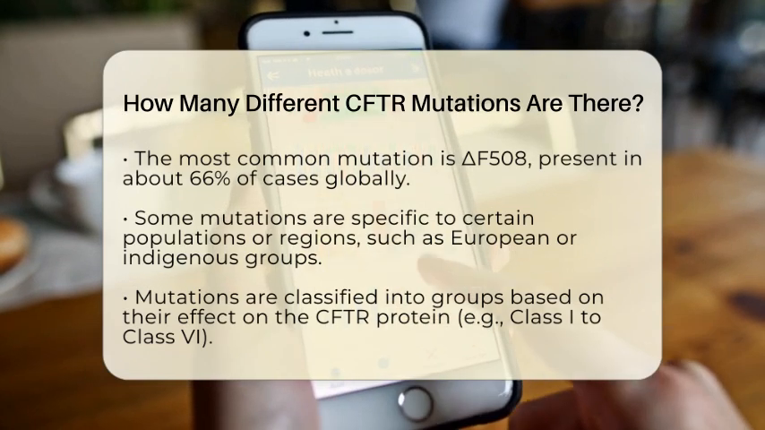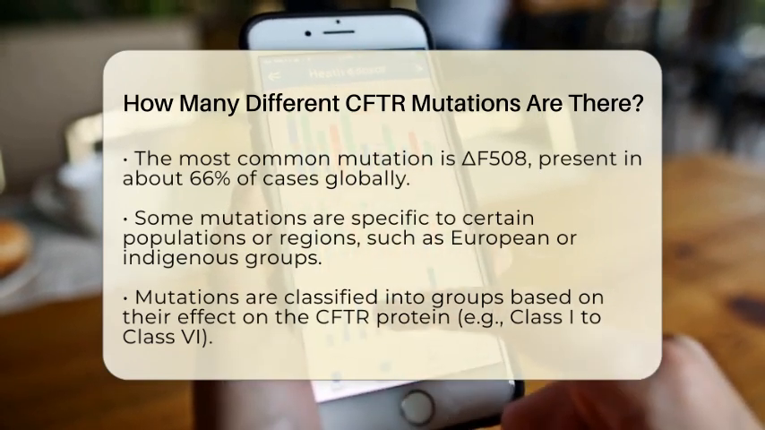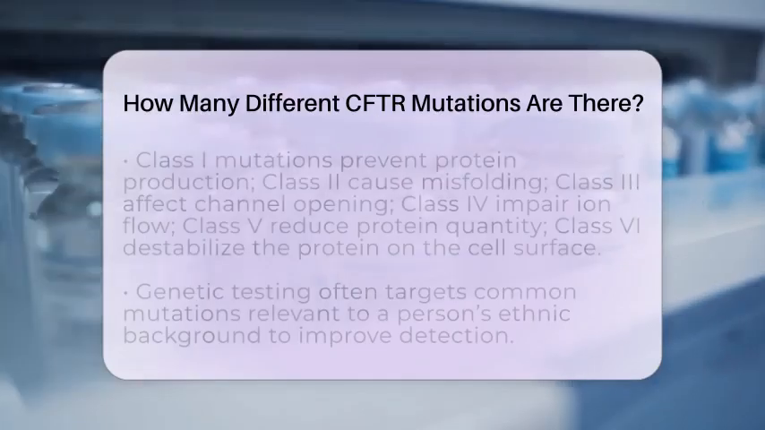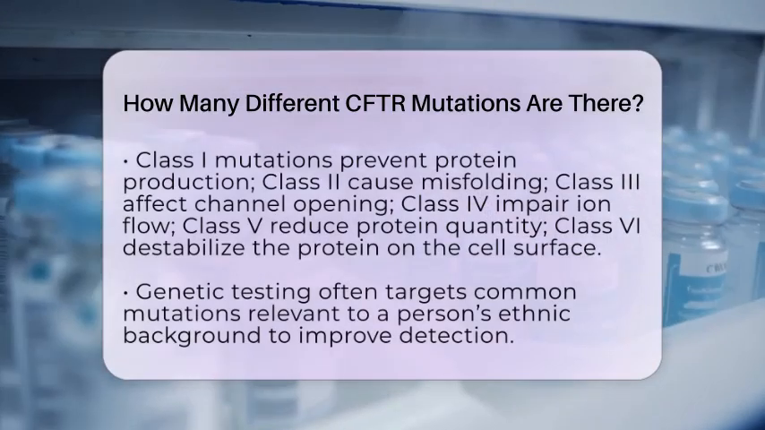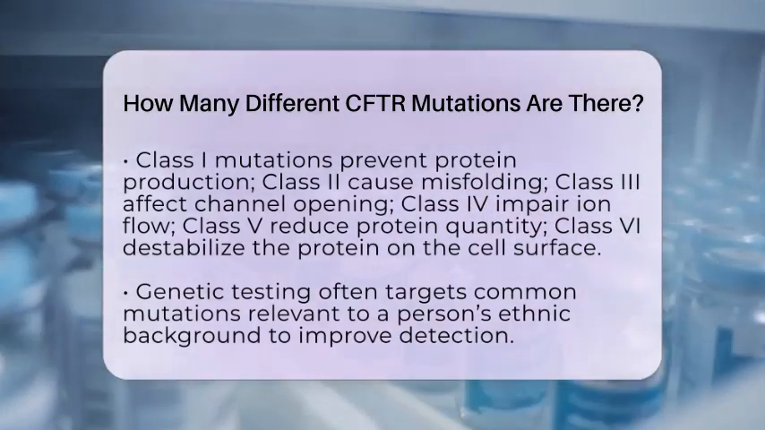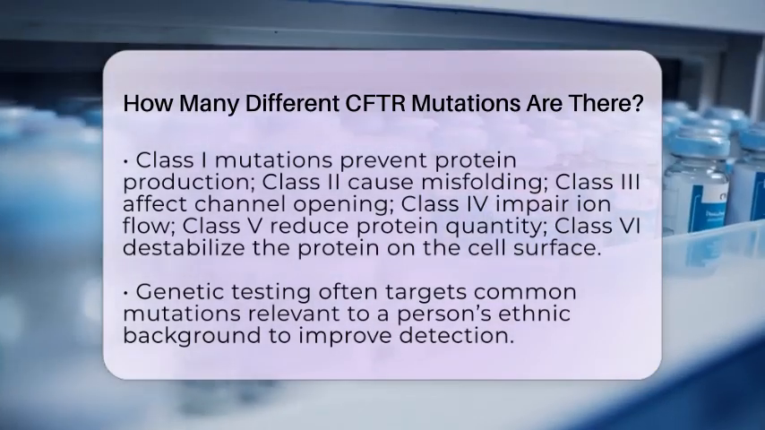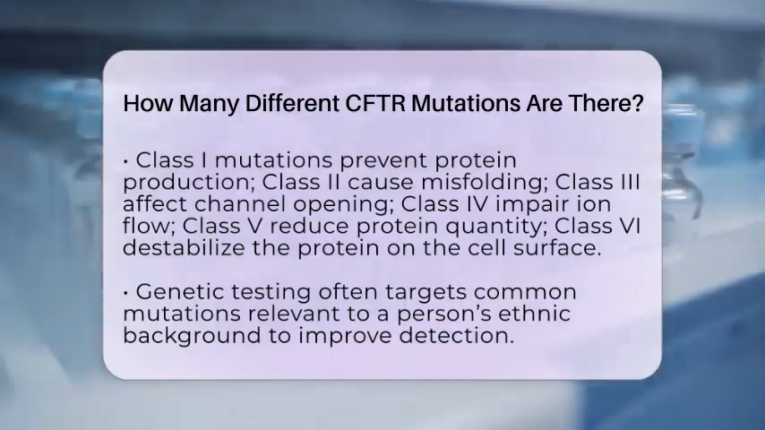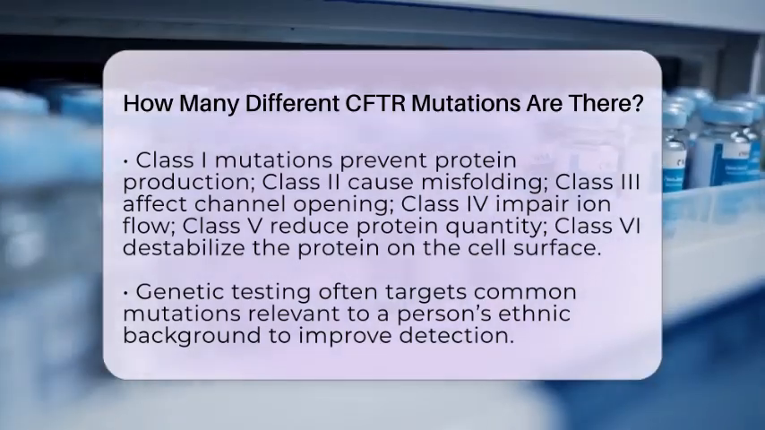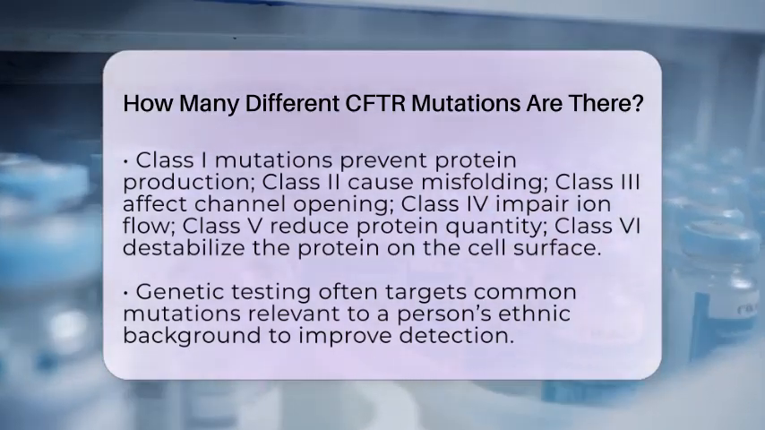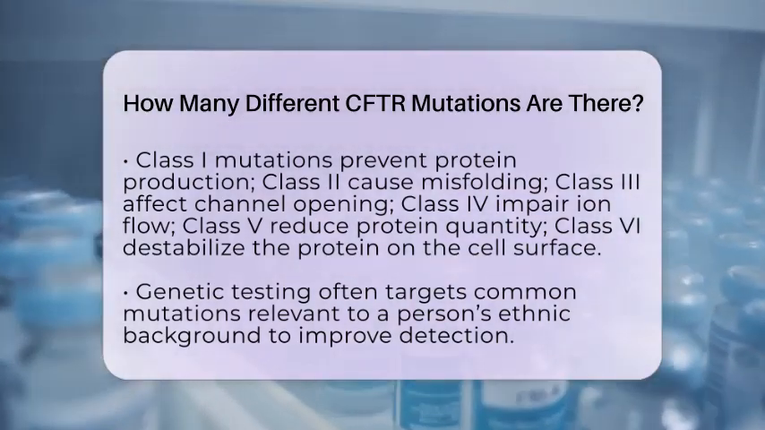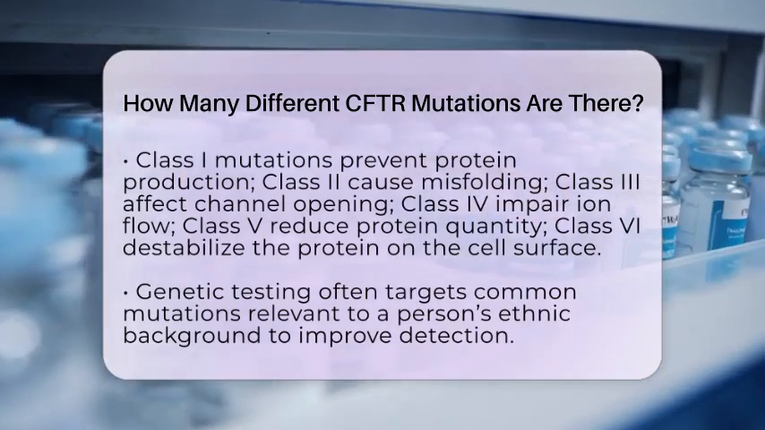For instance, some mutations prevent the protein from being made at all, called class I mutations. Others, like the delta 508 mutation, result in a protein that is made but doesn't fold properly, which is class II. There are mutations that cause the channel to not open correctly, called class III, or ones that make the channel conduct ions poorly, known as class IV. Some mutations reduce the amount of protein produced, called class V, while others make the protein less stable on the cell surface, called class VI. Understanding these classes helps doctors and researchers develop targeted treatments that address specific defects.